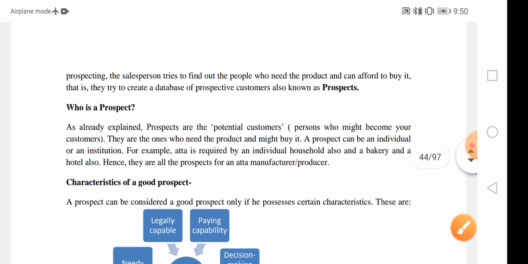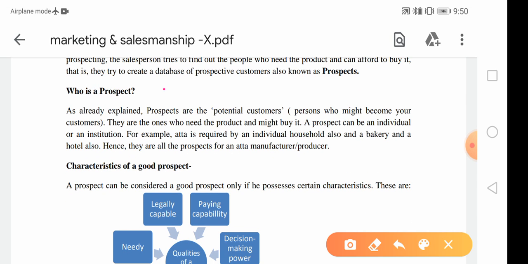Who is a prospect? As already explained, a prospect is a potential customer who has the ability to buy that product. You can say a person who might become your customer is known as a potential customer, and he has the ability to pay for a particular product.